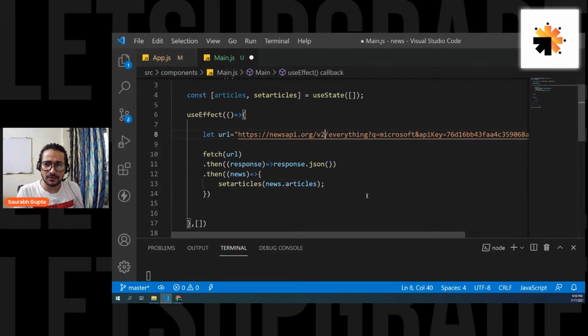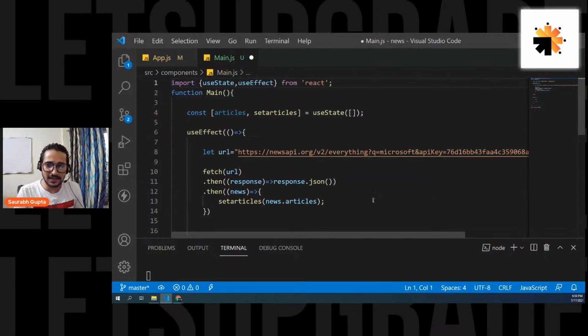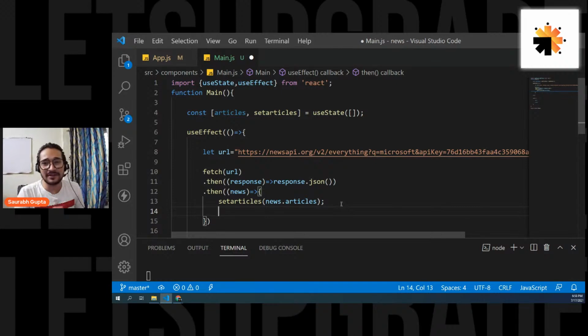Someone asked about console logging articles just after this. It is happening because setArticles is asynchronous. That might be the reason it is happening. So don't print it here. If you're getting news.articles, you're cool. Not a problem at all.